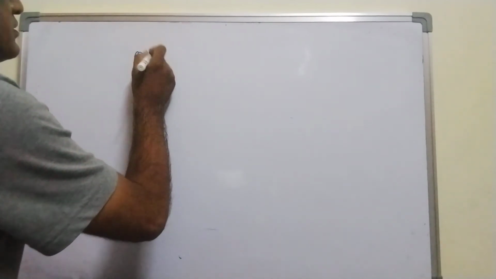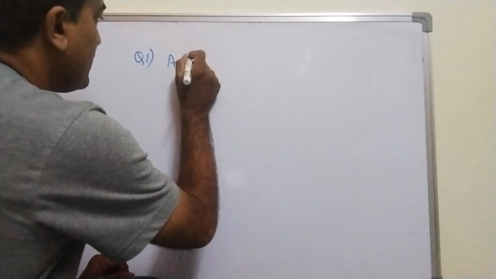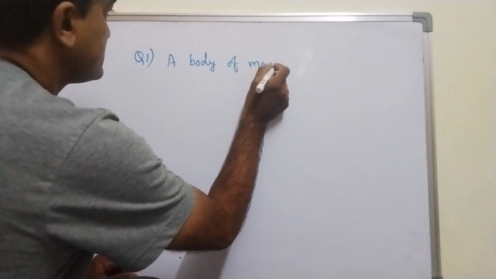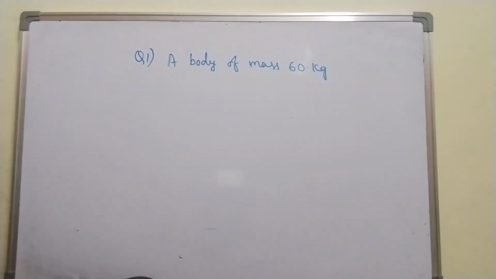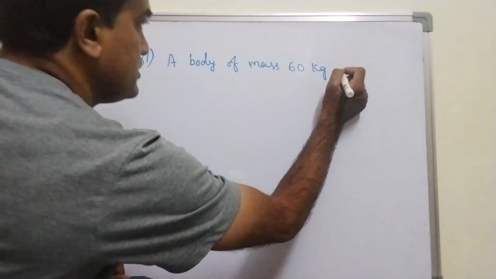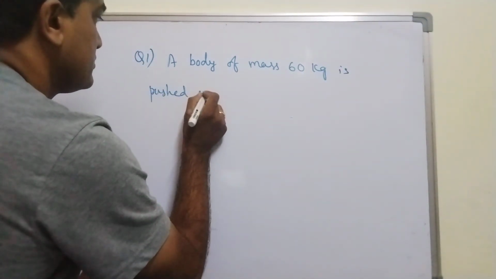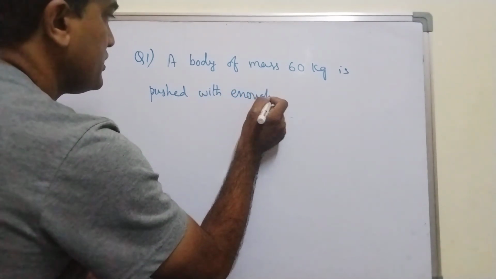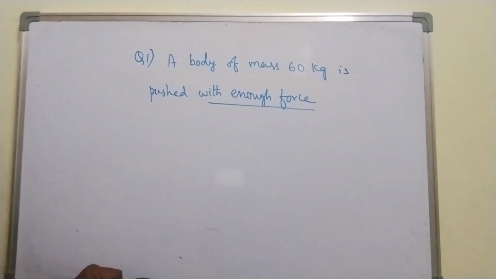Question number 1, I'm giving you a body of mass 60 kg. A body of mass 60 kg is pushed with enough force. Underline this. Enough force. Right?